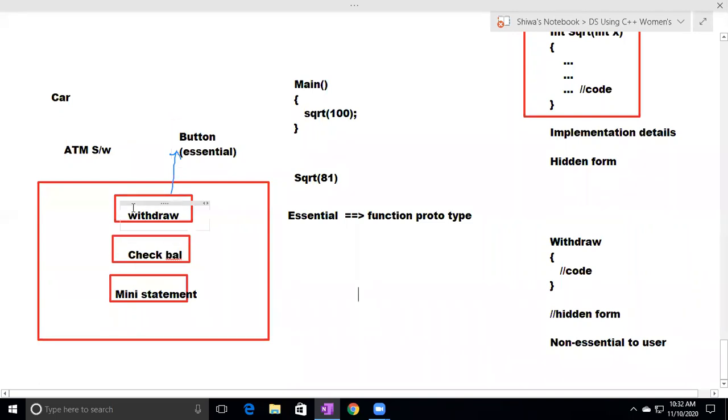So what is the essential thing here? This withdraw button is the essential thing to us. Is the code required for us? No. This code is not an essential thing to the user, so that's why it is in hidden form. What is the essential thing to the user? This button. So the button is provided outside, and the code is provided in hidden form.